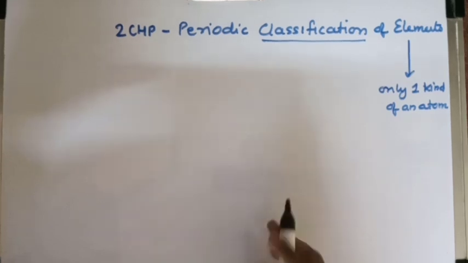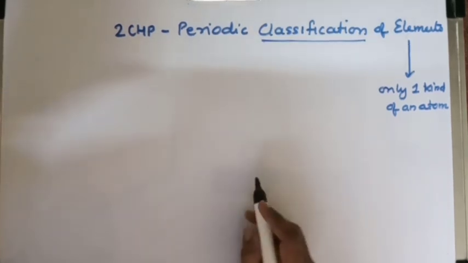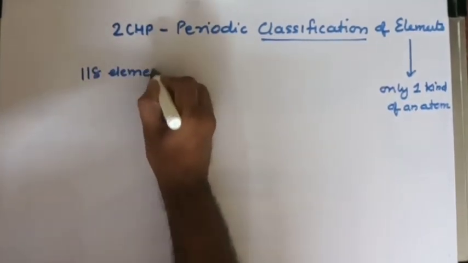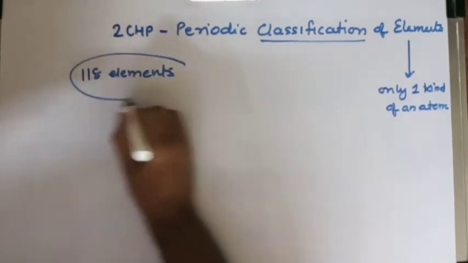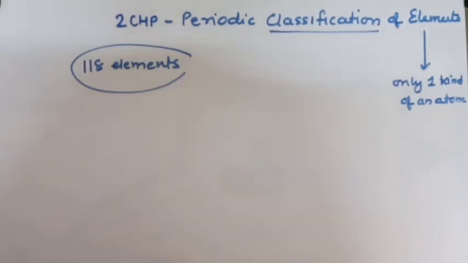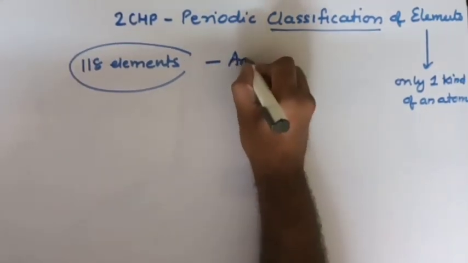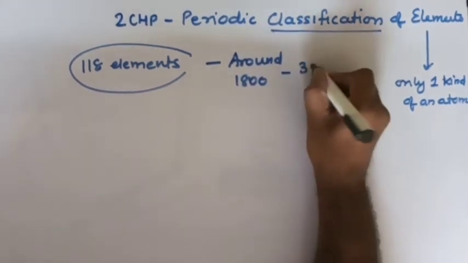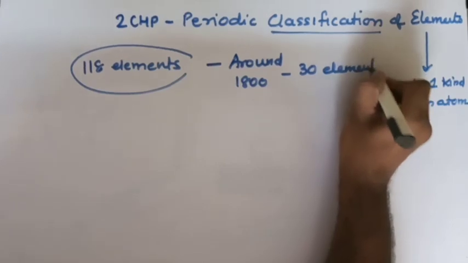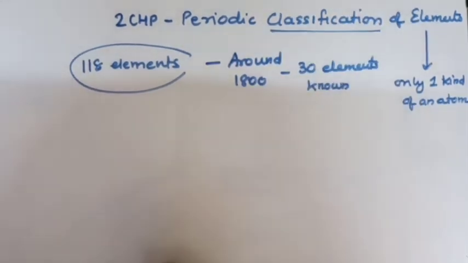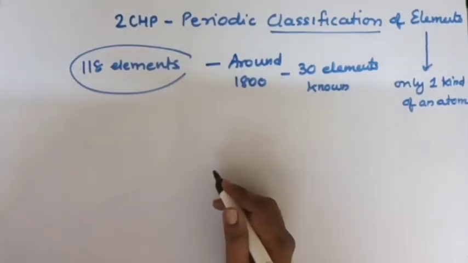Children, in today's scientific world, there are 118 elements which are known. But around the year 1800, there were only 30 elements known, and many more elements were discovered in the course of time.